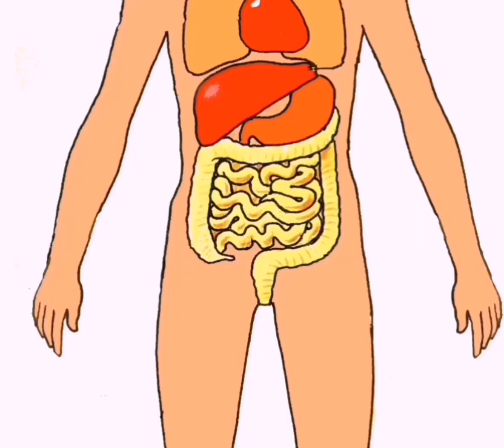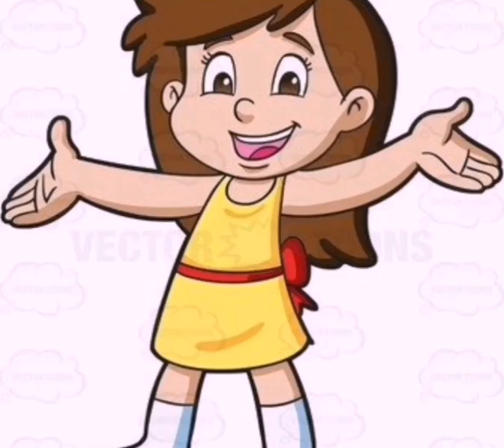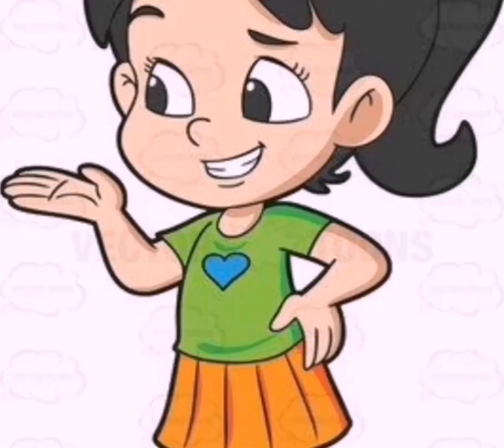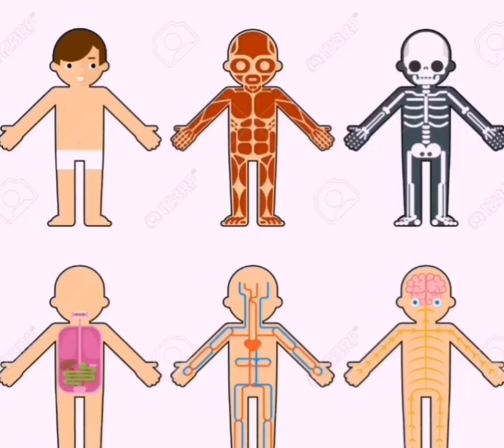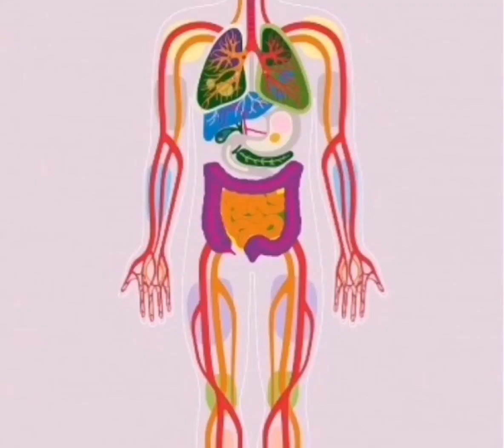So students, these are the functions of internal organs, and hopefully you understand the body machine and the function of internal and external organs. Internal organs, we cannot see them, and external organs, students, we see them. So students, hopefully you understand very well.